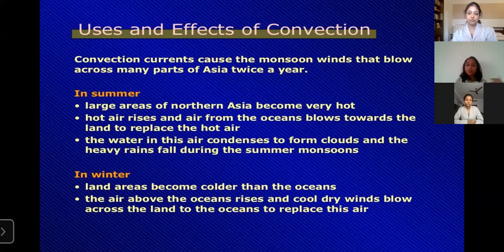And in the winter case, what's happening? Land areas become colder than the oceans, and the air above the oceans rises, and cool, dry winds blow across the land to the oceans to replace this air. So this is how the monsoon winds flow in summer and in winter. Okay, so these are some applications. And what is the difference between conduction and convection?